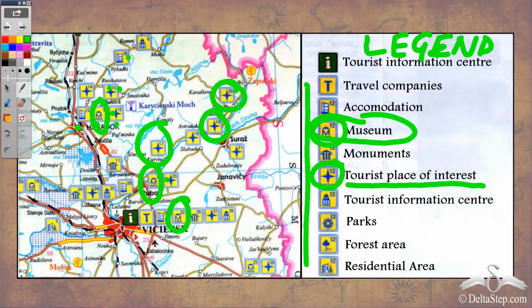So you see, instead of writing, using symbols became more convenient for us to locate, as well as it makes the map much clearer and easier to understand. And for symbols, we have legends, which is the key to symbols. So if you have the legend, then you will be able to get the value of these symbols and you will understand what every symbol means in a map, which is very convenient for us.